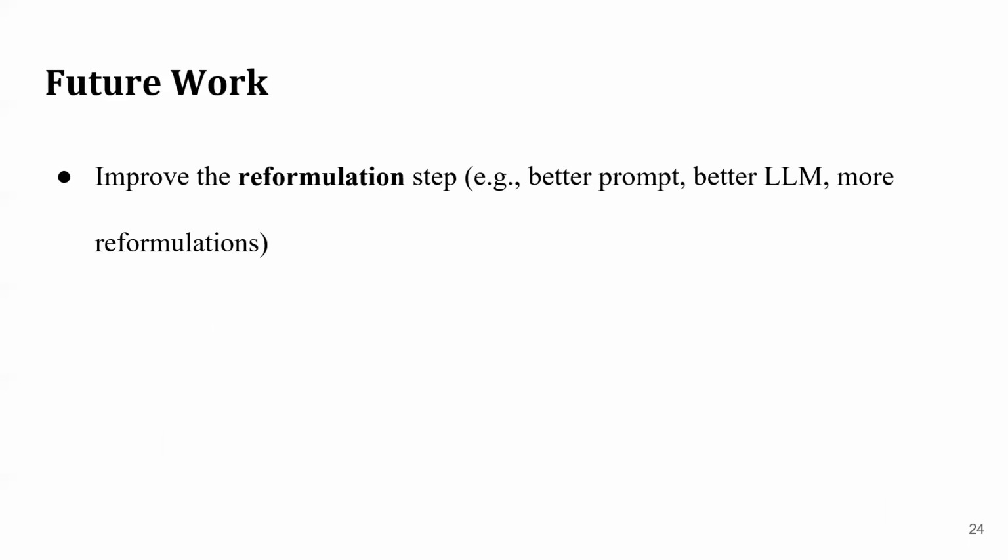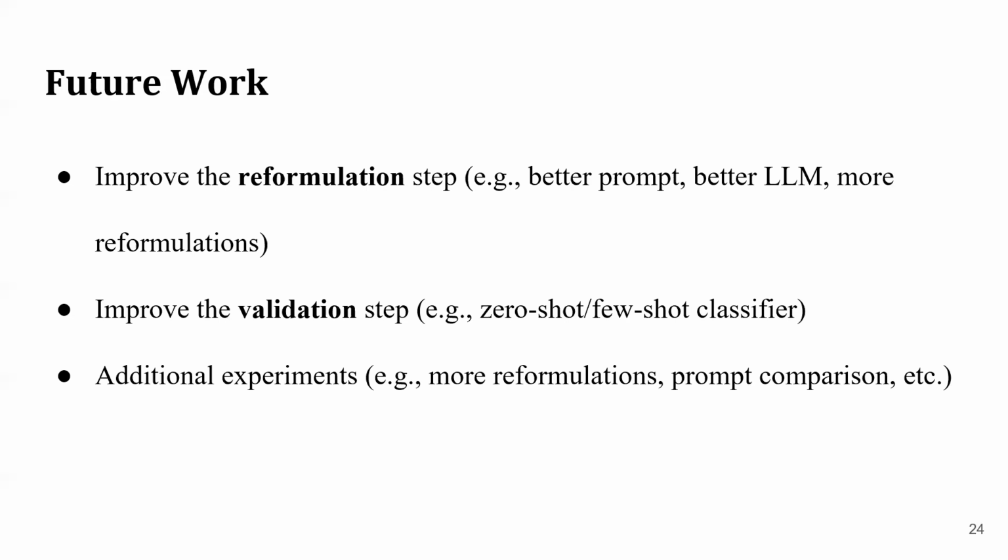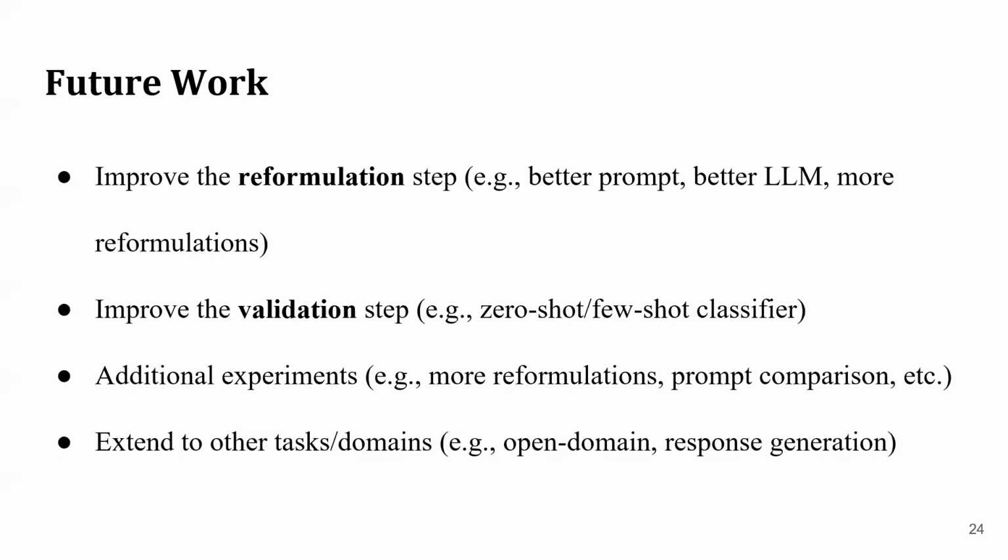Future work can explore improving the reformulation step by using a better prompt, a better language model, or generating more reformulations than we did in this work. Future work could potentially explore improving the validation step. So LAD is incapable of detecting some errors in the reformulations, for example, hallucinations. And so some of the synthetic data will be noisy. This can potentially be improved by incorporating some type of classifier in the validation step of LAD. Future work could explore additional experiments, for example, assessing the impact of the prompt or the number of reformulations. And finally, LAD can be extended to other tasks and domains, such as open domain dialogue or response generation.